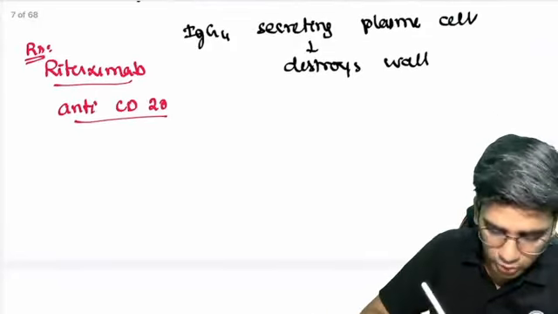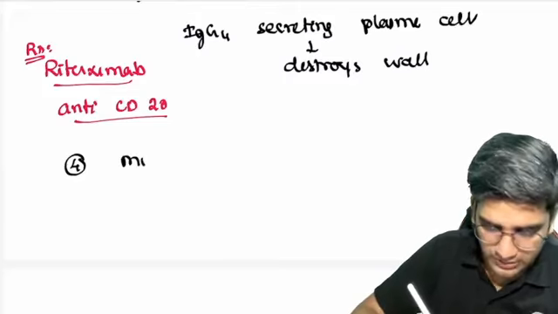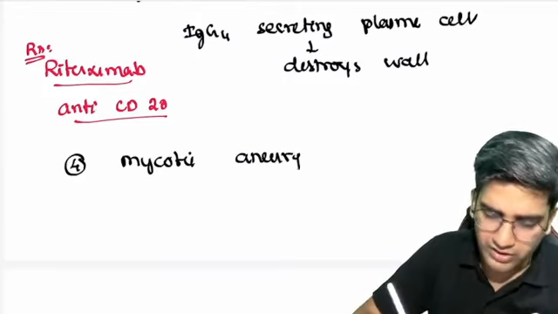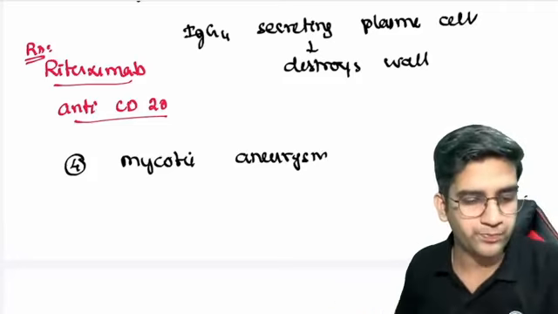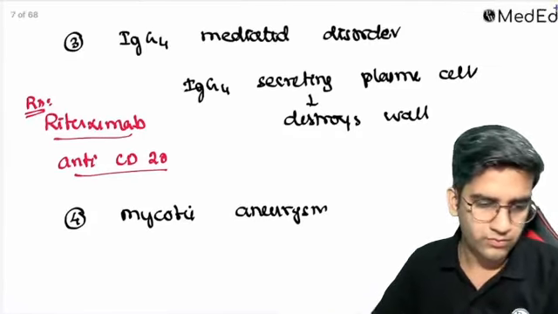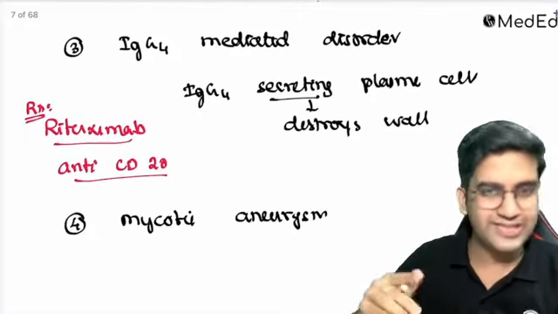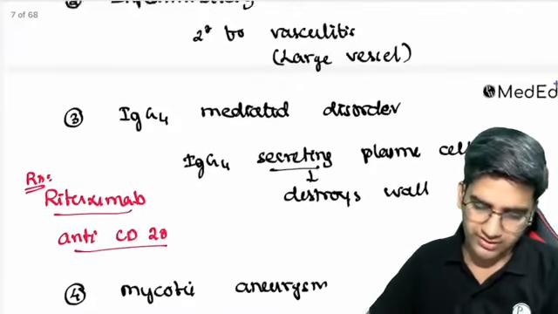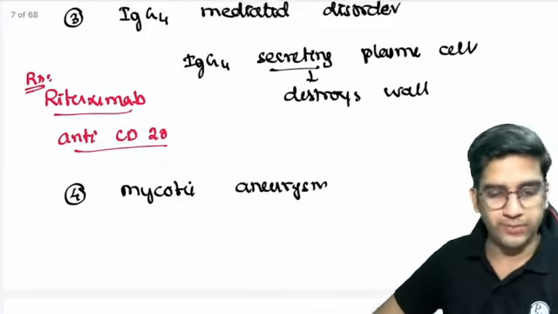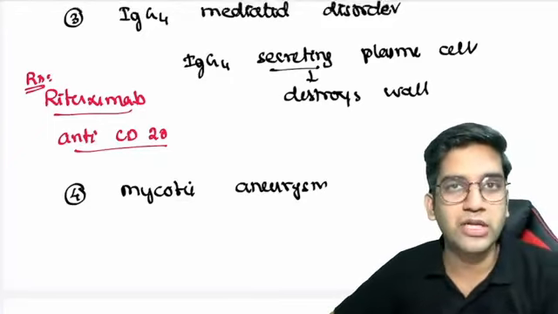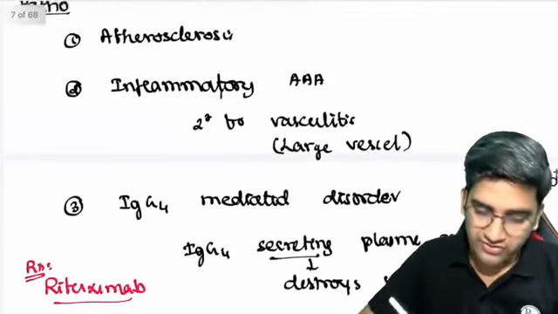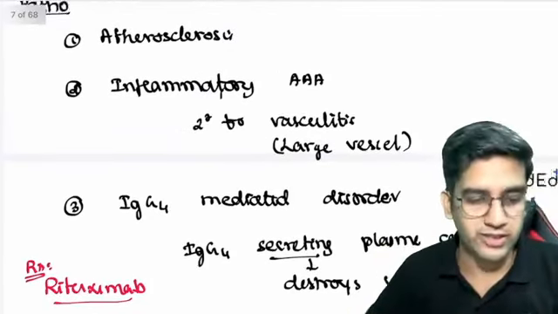The next cause of abdominal aortic aneurysm is mycotic aneurysm. What comes to your mind when you hear the term mycotic aneurysm? This one is IgG4 secreting plasma cells, not secondary. I didn't write secondary anywhere. Okay, what comes to your mind when you think of mycotic?